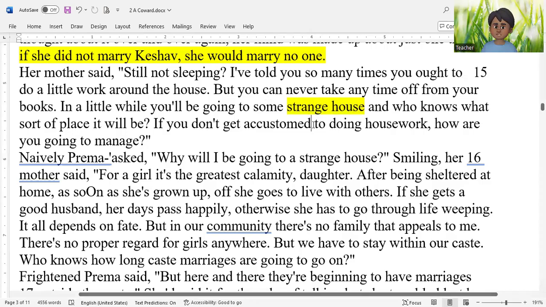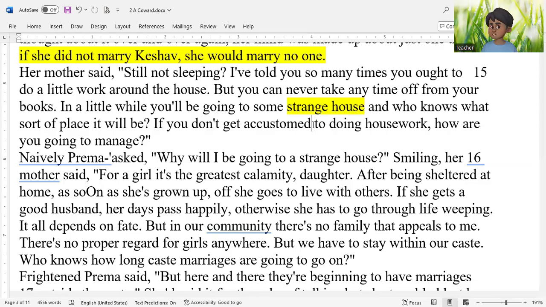In case of arranged marriages, chances are that the girls getting married have not visited the boy's house and maybe the girl has not met and talked with the boy. The girl does not know what kind of boy he is. So he is a strange boy and his house is strange house. So she says, in a little while, you will be going to some strange house and who knows what sort of place it will be.